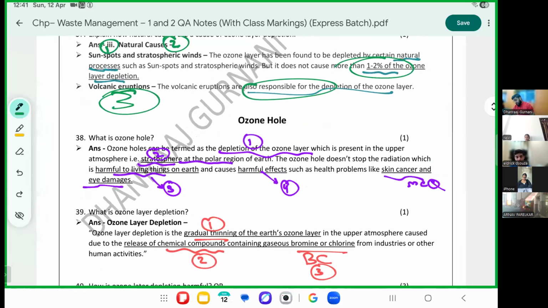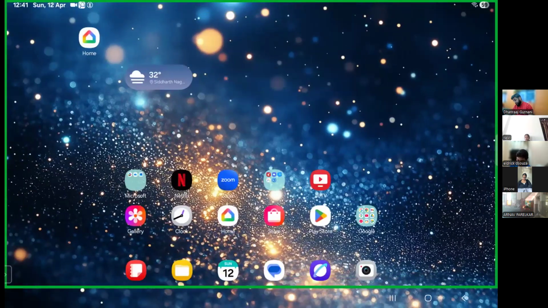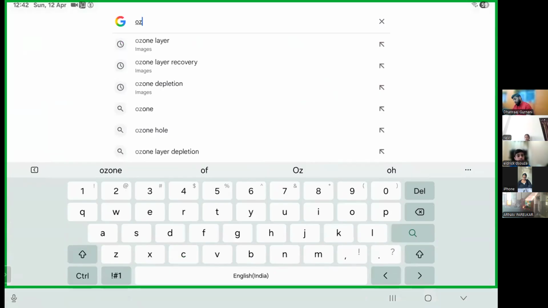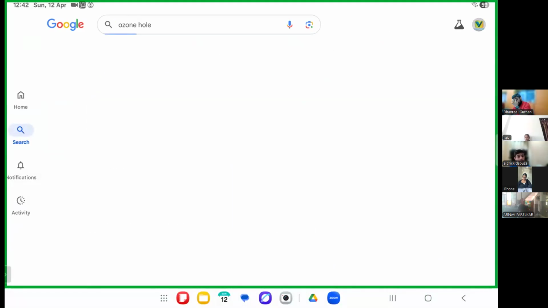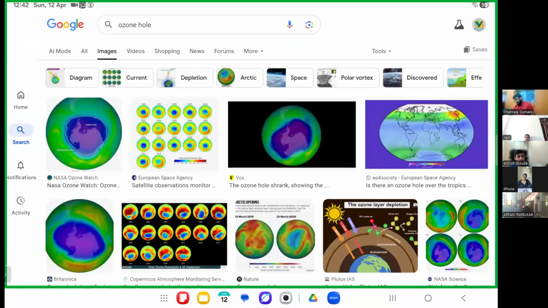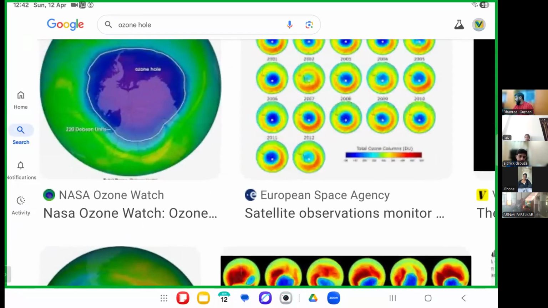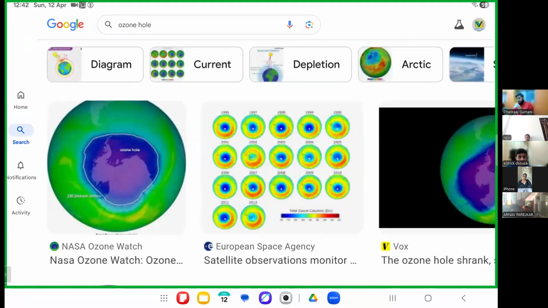Ozone hole. This is a photo of the ozone hole. Your ozone layer is getting depleted and an ozone hole is getting formed. Here you can see the ozone hole. Pay attention.